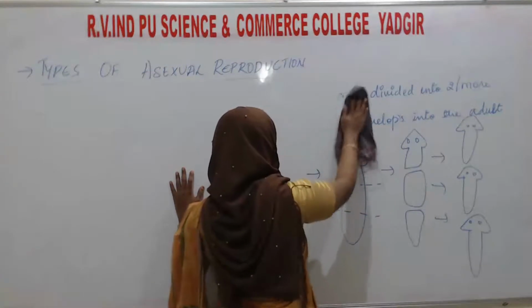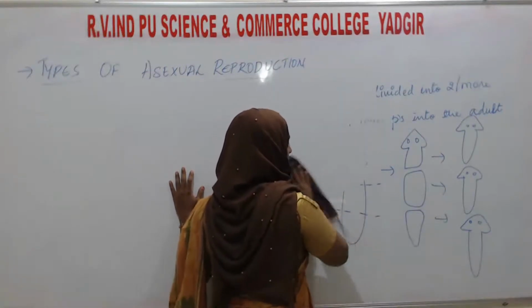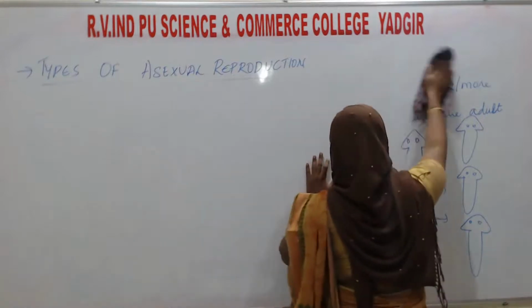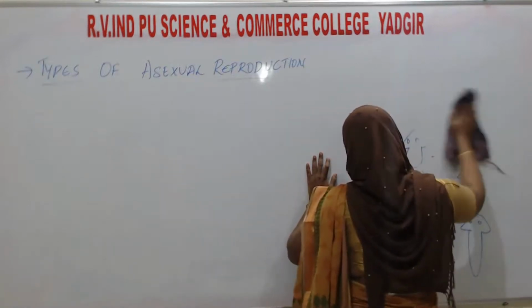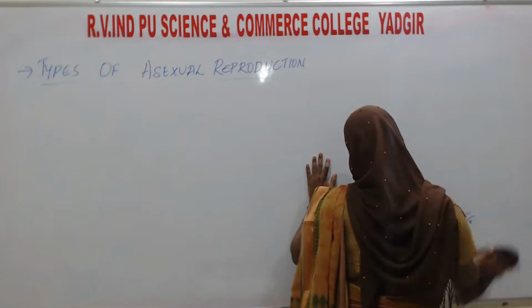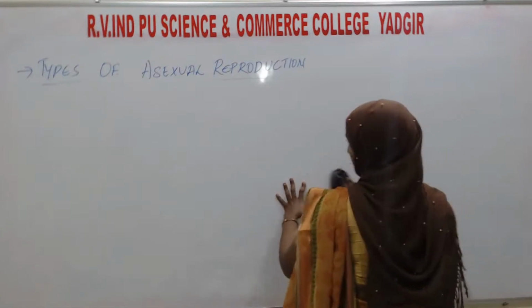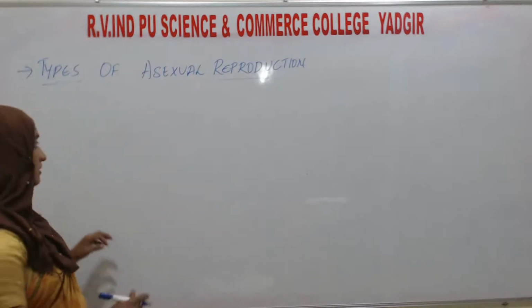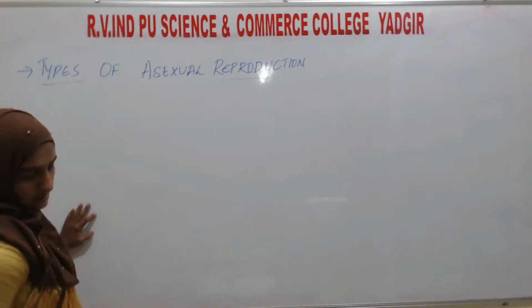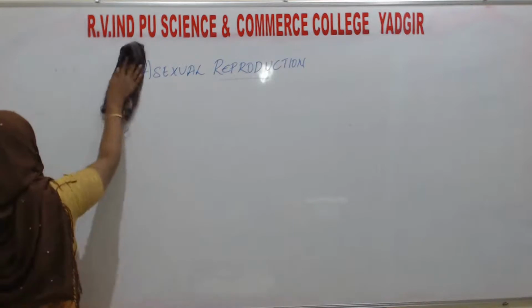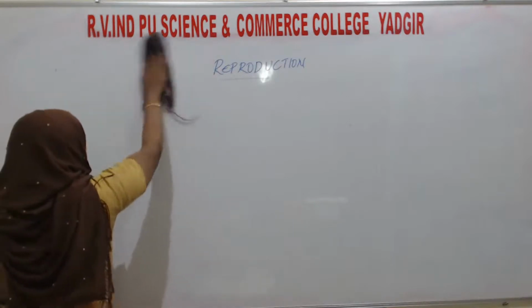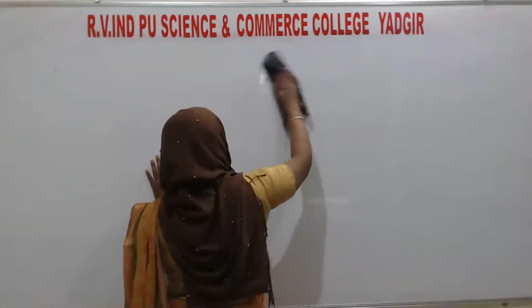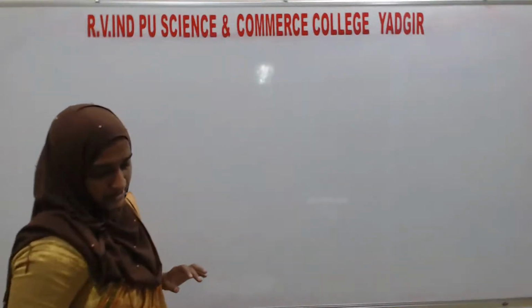The asexual reproduction in plants we can call vegetative propagation.